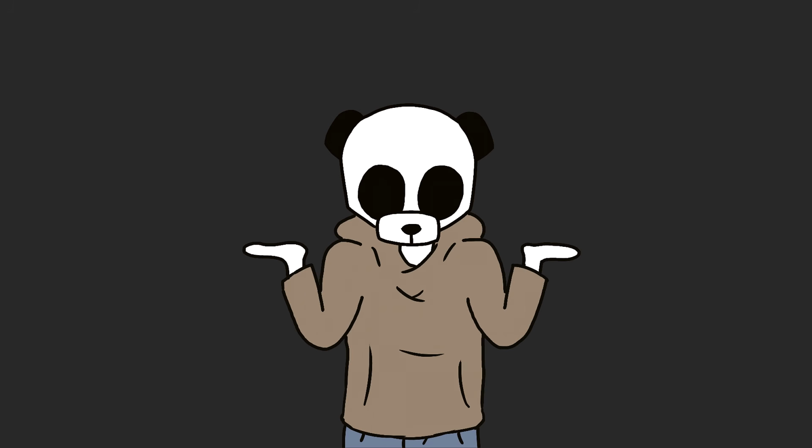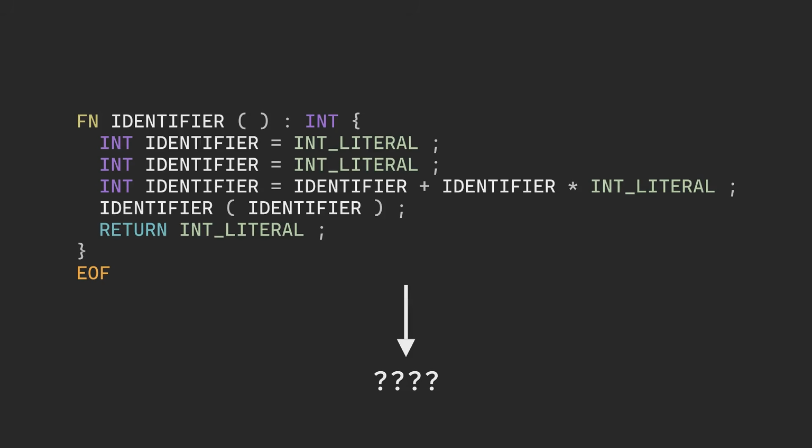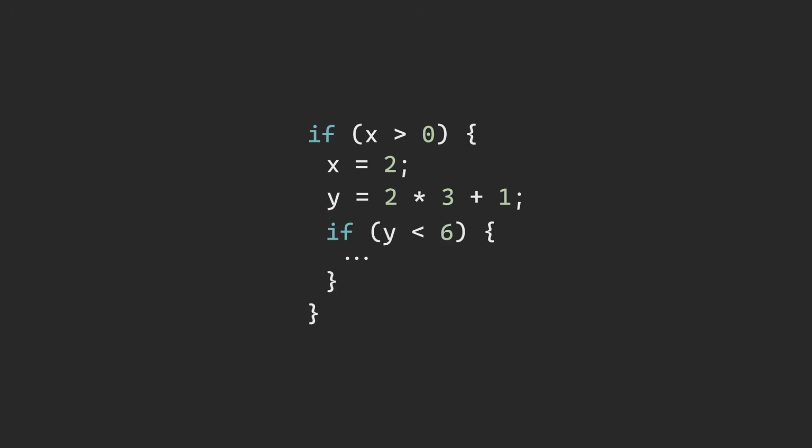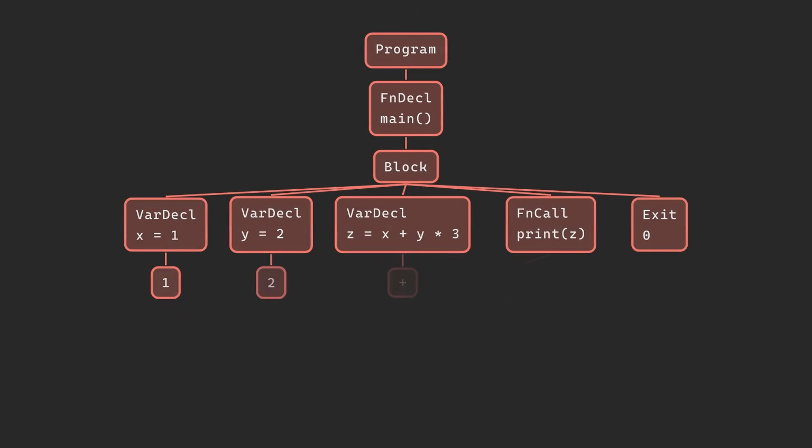Now, we have a nice setup for parsing tokens. Why do we need to parse tokens at all? What should they turn into? The meaning of a program is inherently recursive. To know what an if statement does, we need to know its body. To know how an expression binds, we need to know an operator's binding power. This is why the smartest idea is to turn the tokens into an abstract syntax tree, or AST.